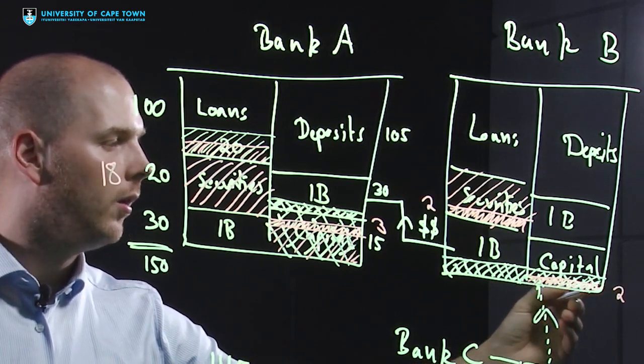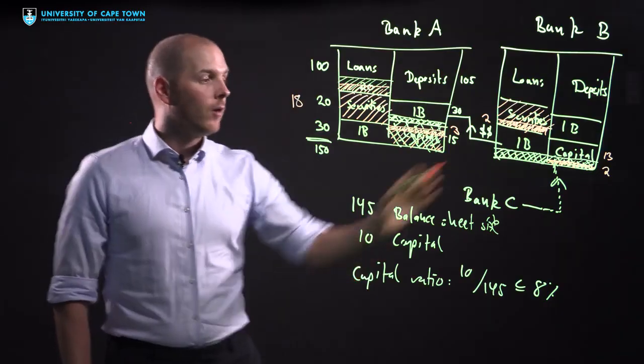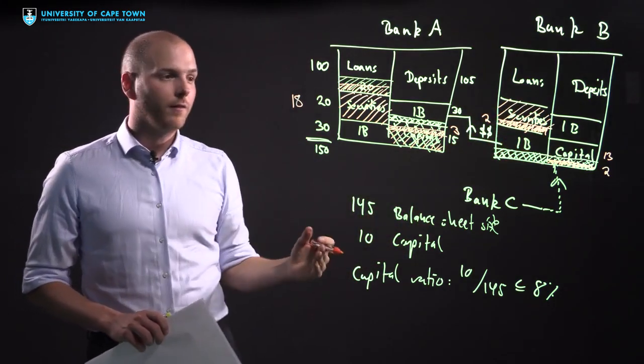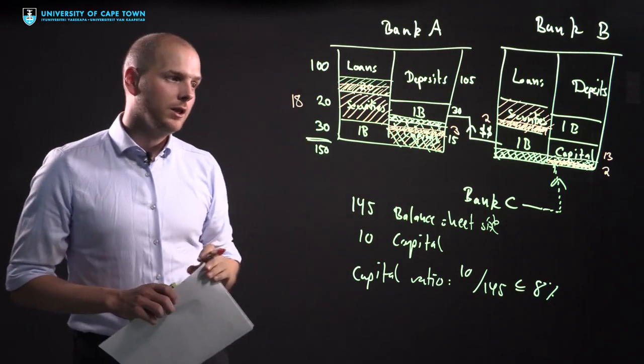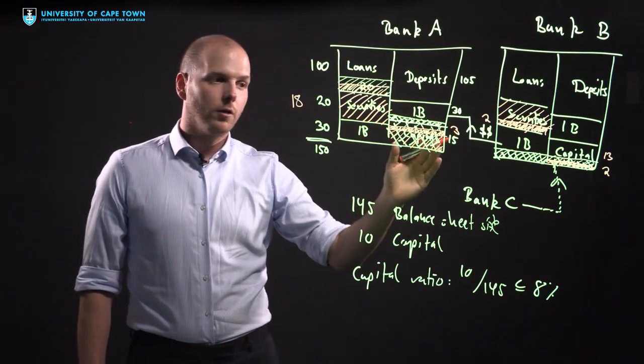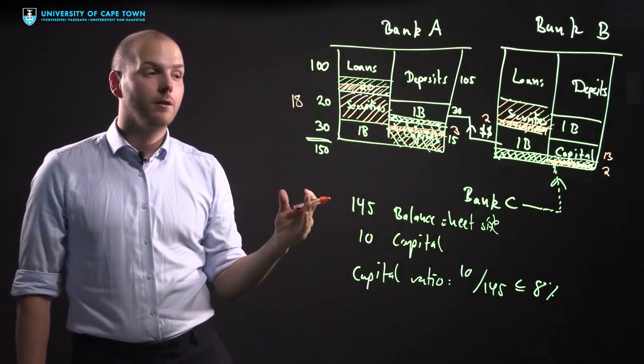So there's a loss of 2, and there's 13 banking capital left. Now this bank also has to liquidate some securities, which exacerbates the fire sale and makes this valuation even worse. As a consequence of this joint holdings of securities, fire sales can erupt and can lead to illiquidity spirals.